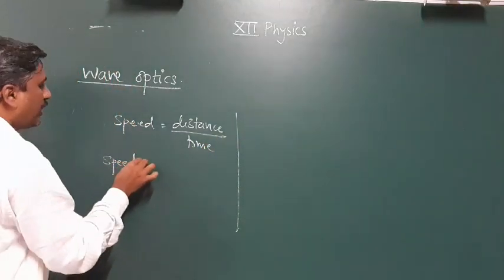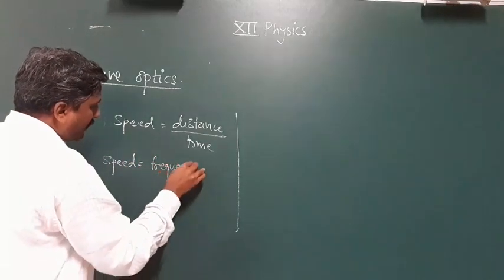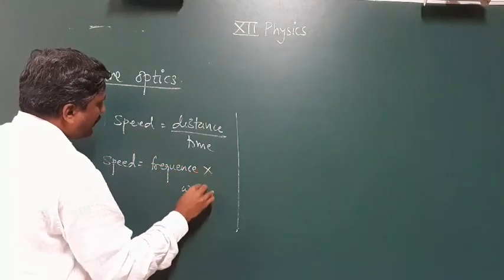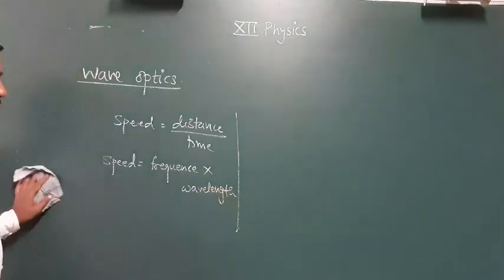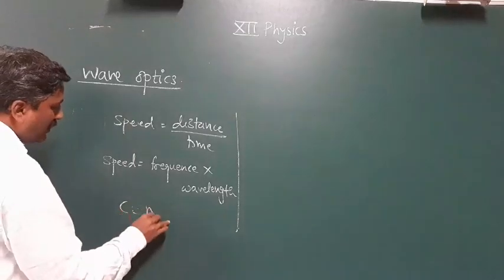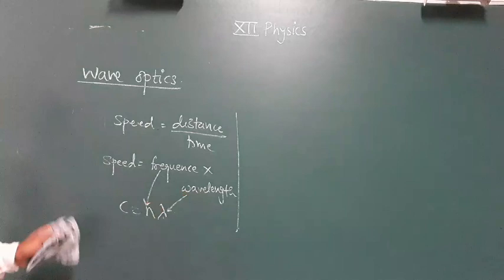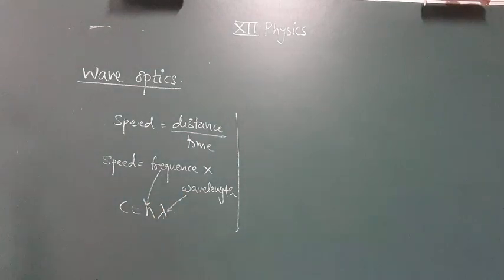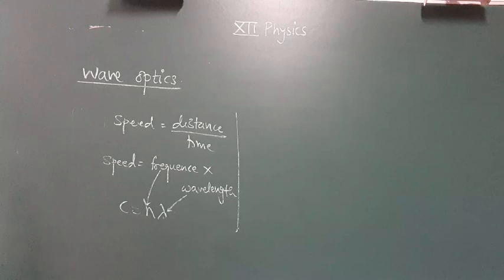And one more formula: speed equals frequency into wavelength, that is C equals n into lambda, where frequency is n and wavelength is lambda. So the speed is given by n lambda, but does the speed of light in a particular medium depend on the frequency?